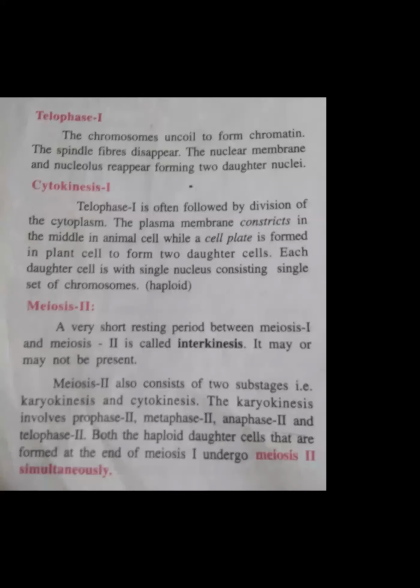We call it cytokinesis. उसको क्या बोलते हैं हम? Cytokinesis. This we have already seen. Telophase में क्या होता है? The chromosomes uncoil to form chromatids. The spindle fiber disappears. The nuclear membrane and nucleolus reappear, forming two daughter nuclei.